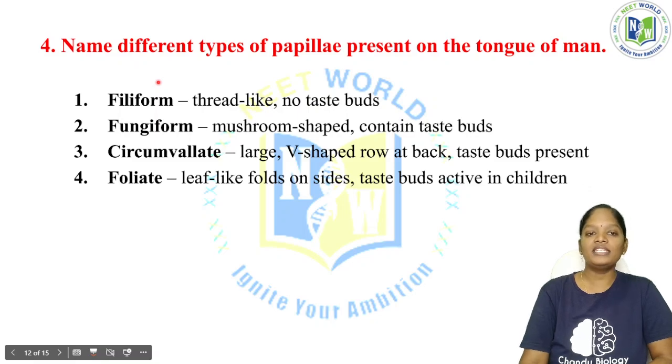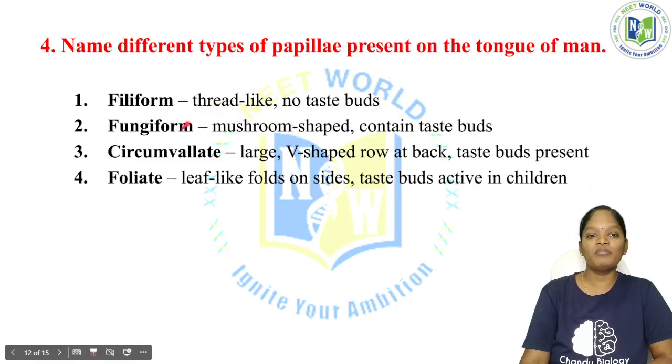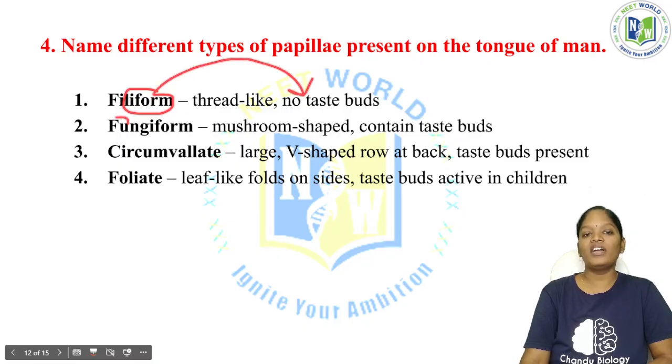The next type is the fungiform. Why is it called fungiform? Because this papilla is mushroom shaped. Mushroom comes under the category of fungi, so that is why we call this type fungiform papillae, and it contains taste buds. See here, the filiform papillae do not have any taste buds, while the fungiform are mushroom shaped and contain taste buds.